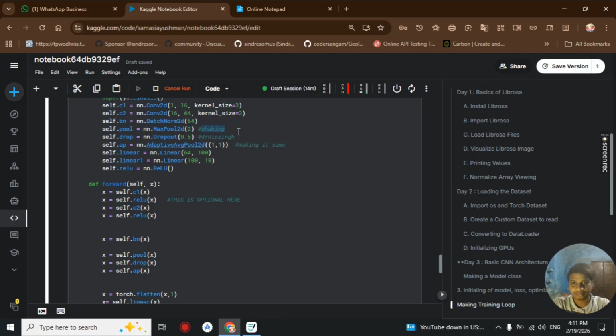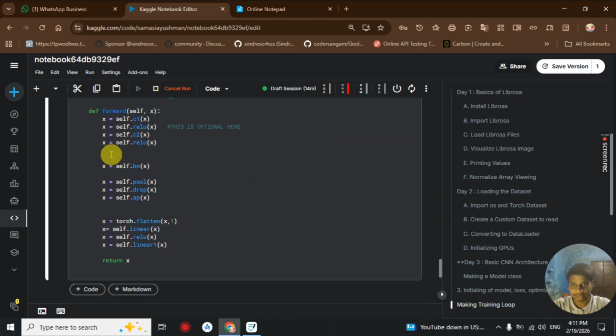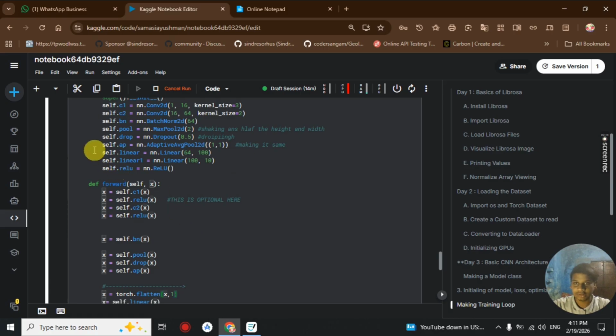Here we do max pooling, then our dropout layer, then another max pooling layer, and then we have our adaptive pooling layer, and between our convolution and our linear layers we add torch.flatten(x, 1), so don't forget that, as it is very important.